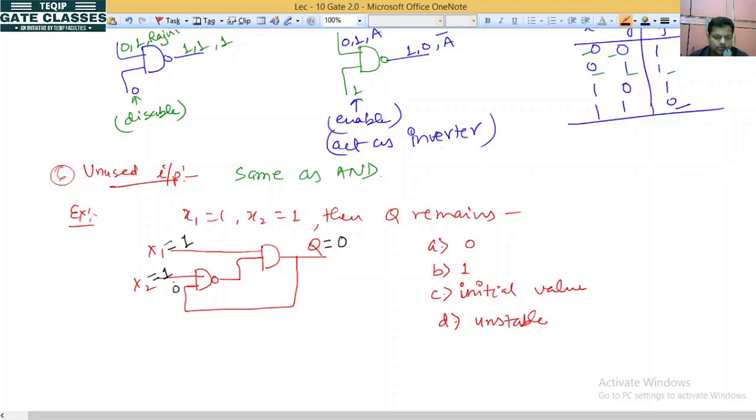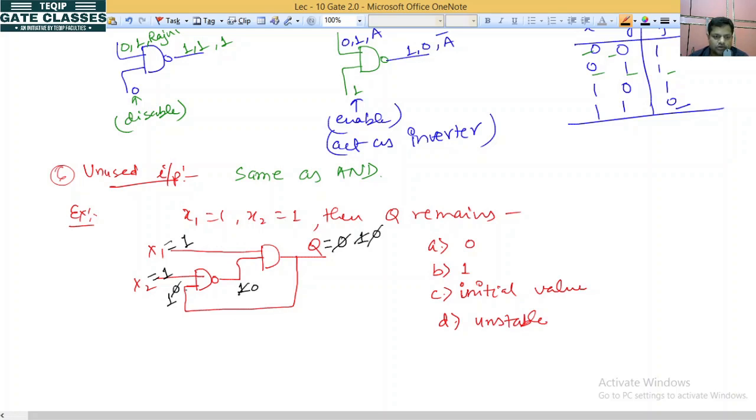It is 0, 0 1, output will be 1. Okay na? Now 1 1 output will be 1 because of AND gate. Okay, now this one again comes here, so it will be 1 1, output will be 0. So 1 0 output will be again 0.